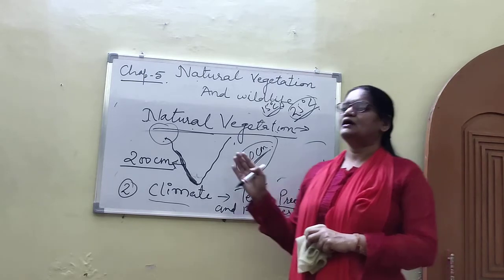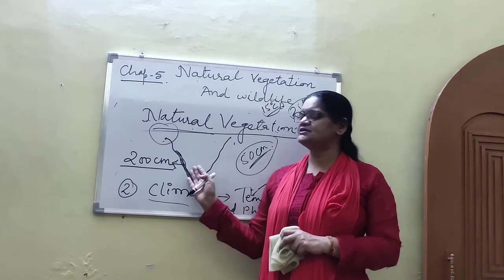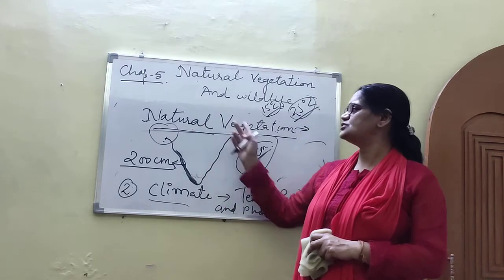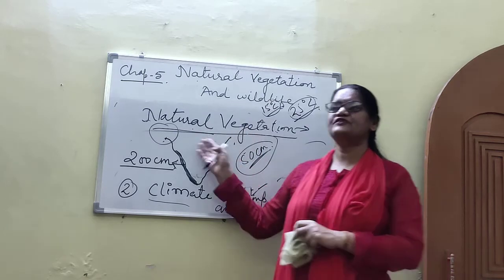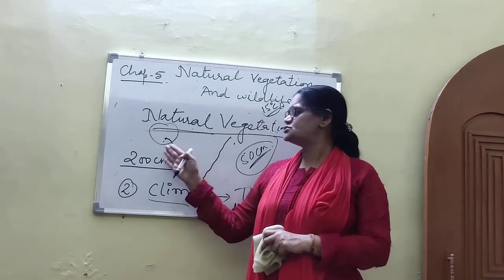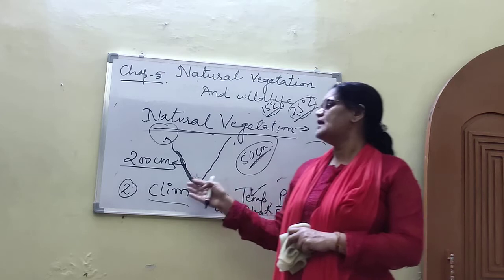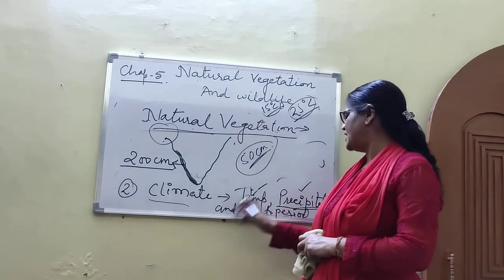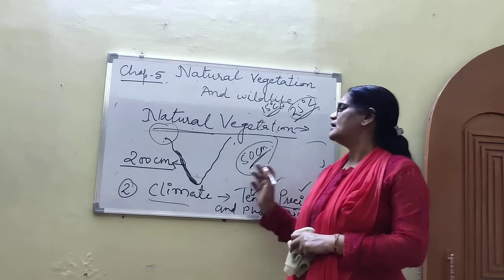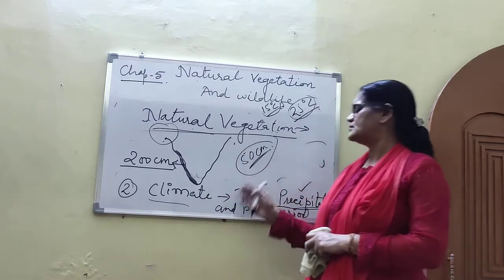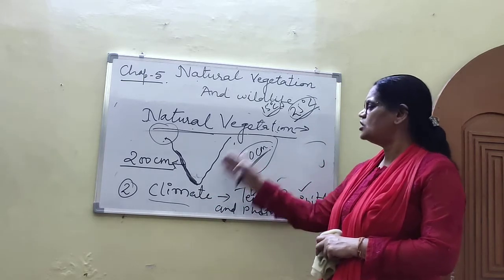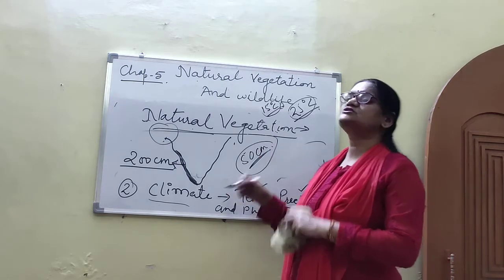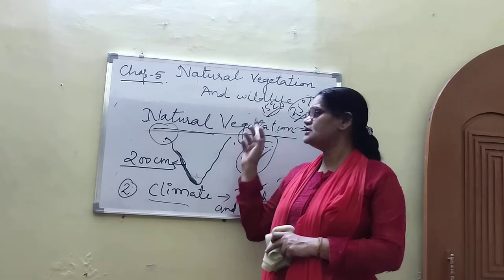Now you see, these are some factors which affect the natural vegetation. First is relief features, and under relief features, soil and land are there. In climate, temperature, precipitation, and photoperiod come under this climatic condition, and all these affect or support the natural vegetation.